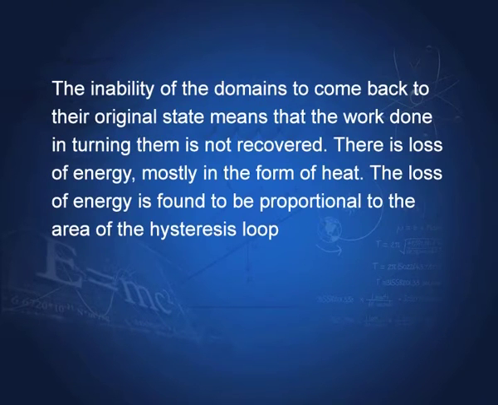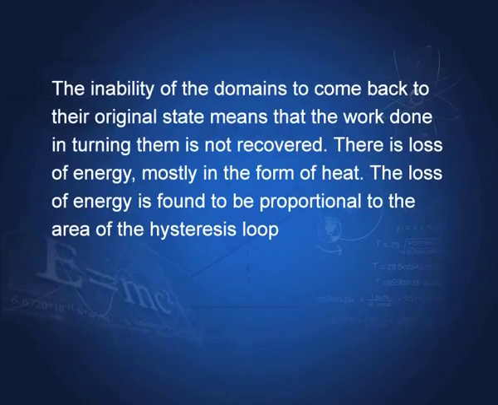The inability of the domains to come back to their original state means that the work done in turning them is not recovered. You see, the magnetic field was applied, then all the domains turned, but now they don't come back. This inability is responsible for the loss of energy, and the loss of energy is proportional to the area of the loop.